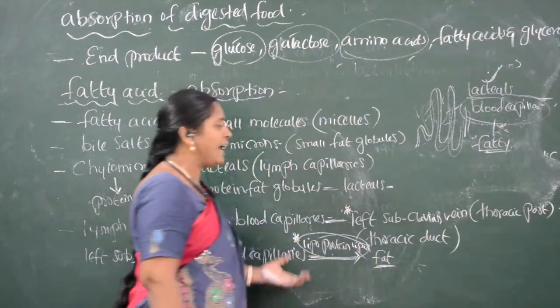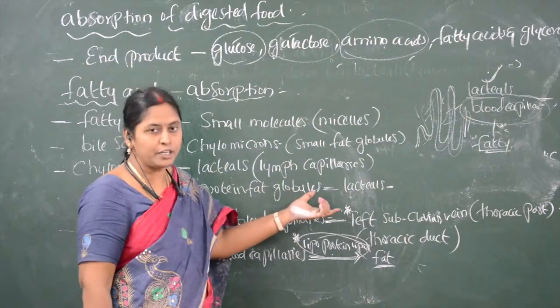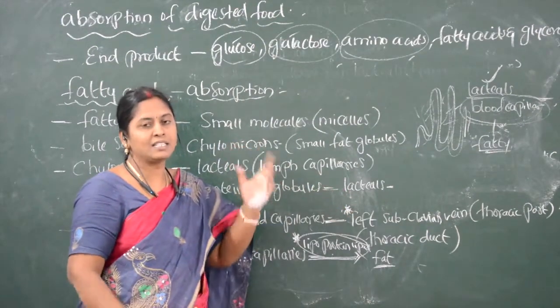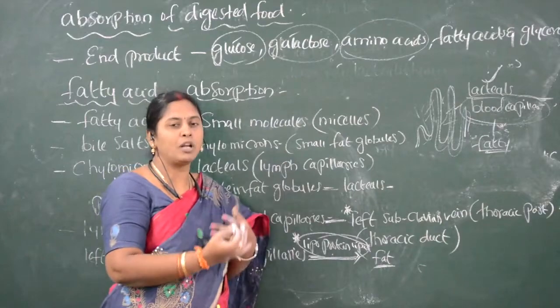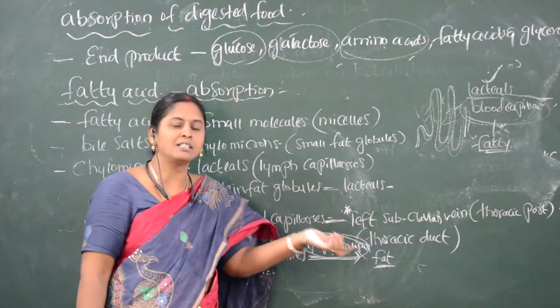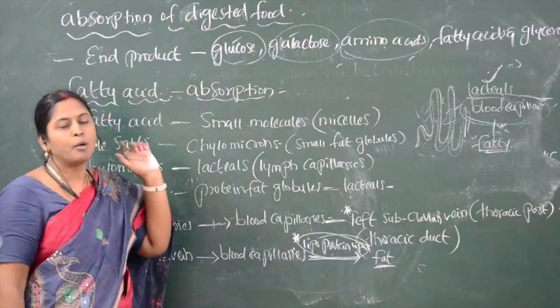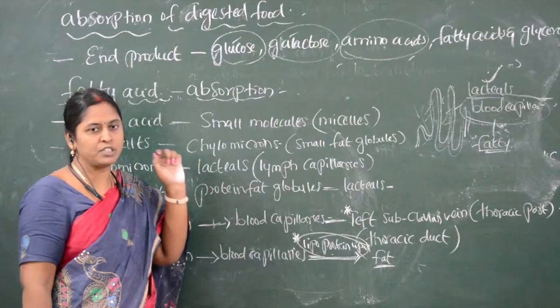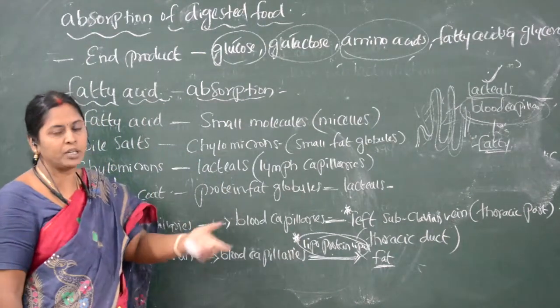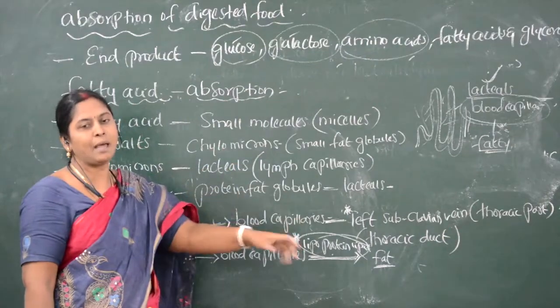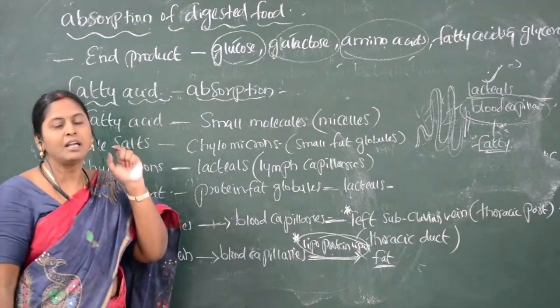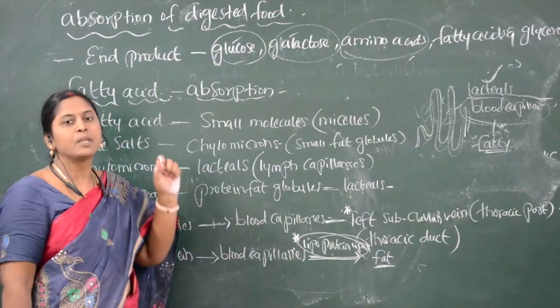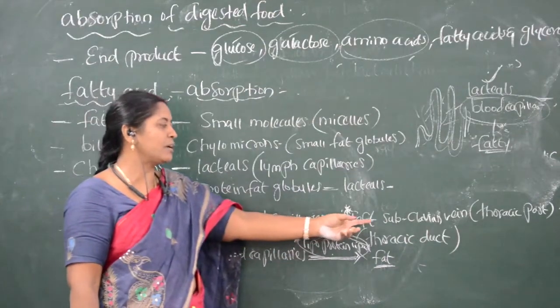Because the fatty acid is not directly entering the lacteals. Fatty acid which is coated by protein molecules only enters the lacteals. The lacteals bring the fat molecules coated with protein and throw them into the blood capillaries in the thoracic region near the thoracic duct with the help of the left subclavian vein.